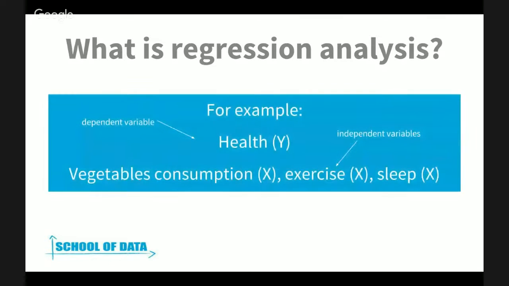And a way to see this is, for example, you know that if you want to be a healthy person, your health depends on how well you eat, how much exercise you do, how well you sleep. This would be the dependent variable, your health, that depends on these other things, on how many vegetables you eat and how much exercise and how much sleep. And these would be the independent variables that try to explain, in this case, the dependent variable. So you'll have these 2 kinds of variables, and you incorporate this in the regression analysis.